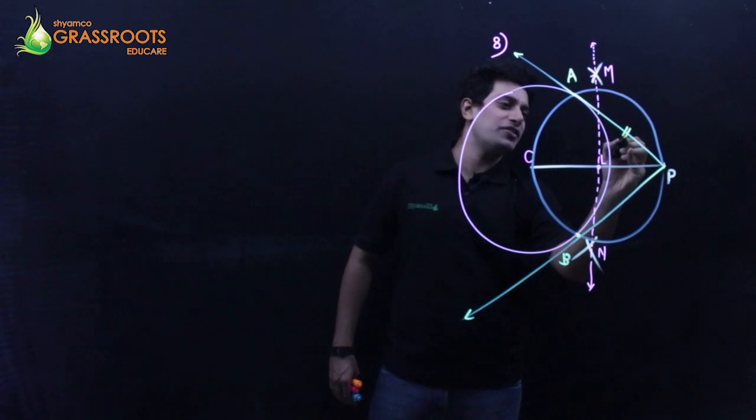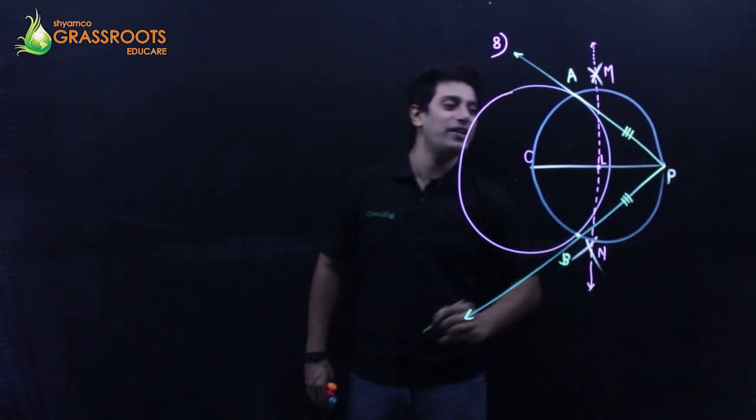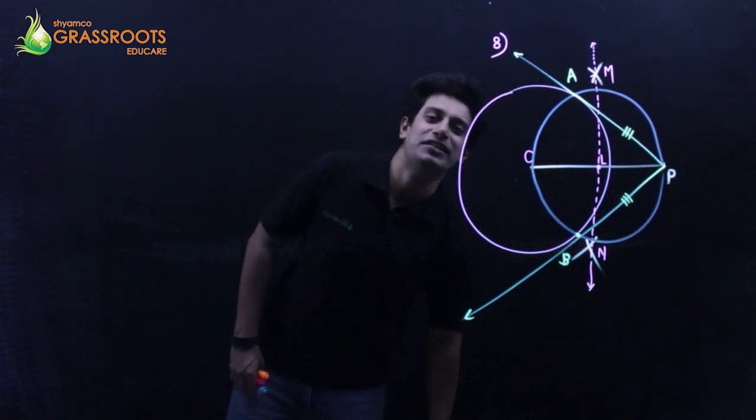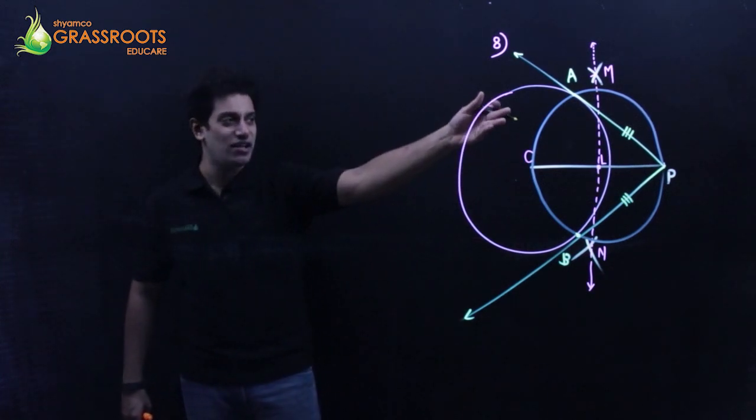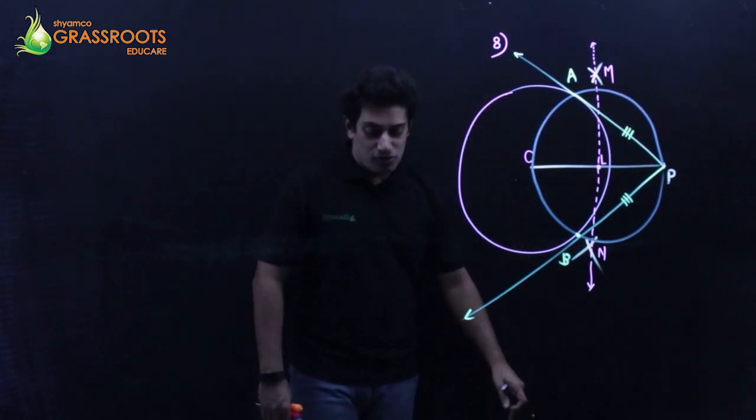And they have to be equal in length. So the length of AP should be equal to the length of BP. You can calculate it by yourself with the help of a scale. You'll get the answer.